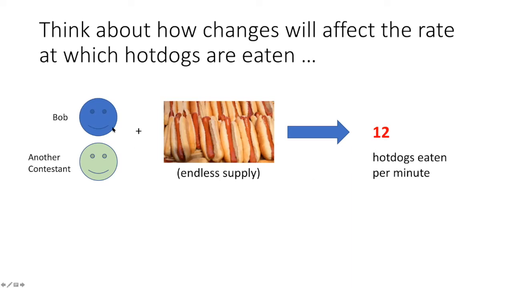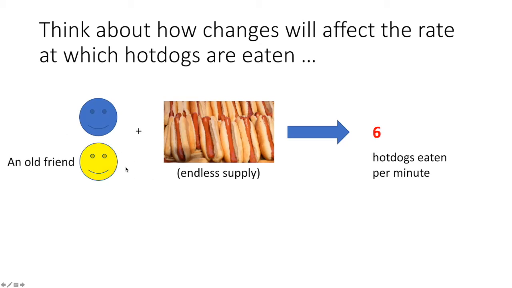So now let's change the contestant situation again. So instead of just some other random contestant, now let's say that Bob is competing against his #1 rival. So that might bring out the competitiveness in each of them. And so now with an endless supply of hot dogs, that might result in 24 hot dogs being eaten per minute. So remember that the original rate was 6 hot dogs per minute. So now we've doubled the contestants, but we've quadrupled the rate at which hot dogs are being eaten because of the competitiveness of these two guys.